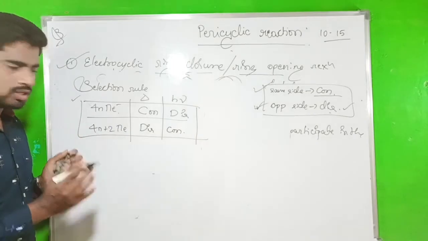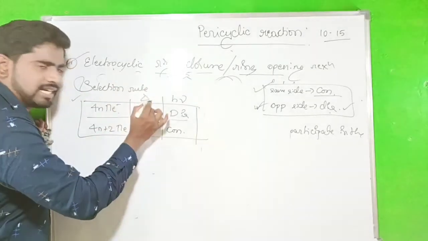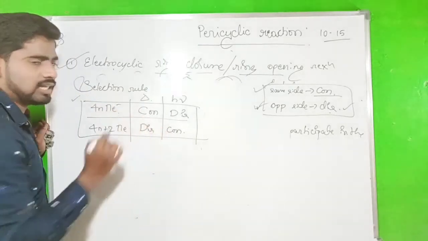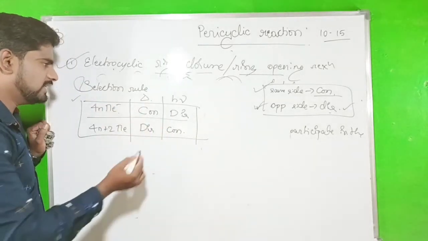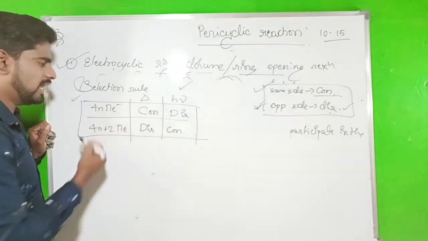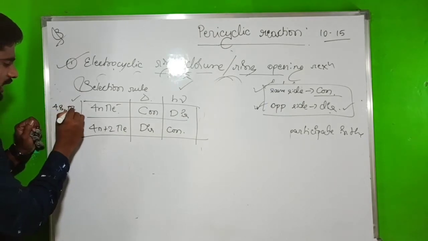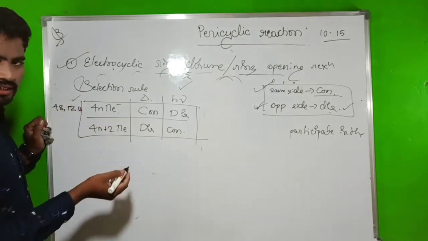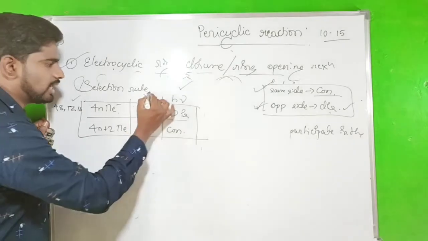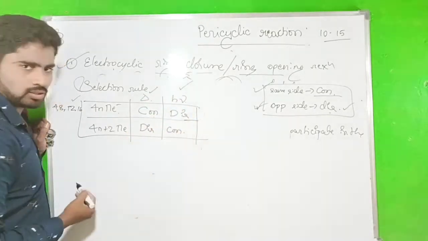If we have 4n pi electrons, in thermal condition conrotatory will take place. In photochemical condition, for 4n pi electrons, meaning 4, 8, 12, 16 electrons, that system in thermal condition is conrotatory, photochemically it is disrotatory.